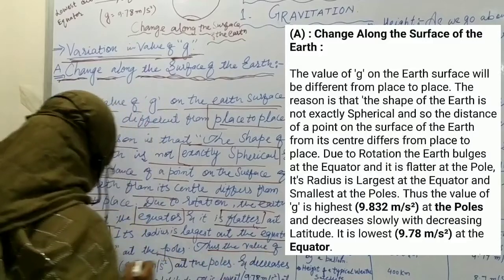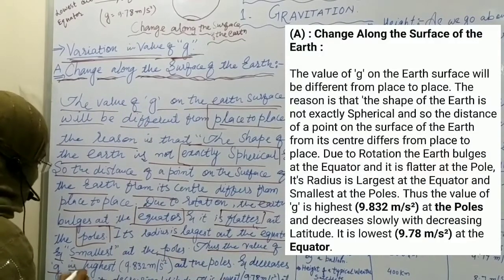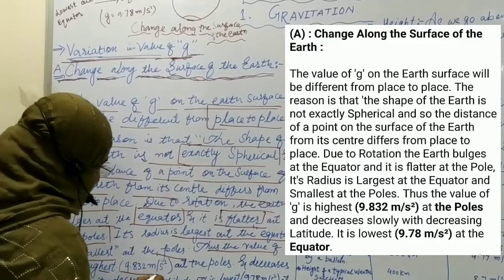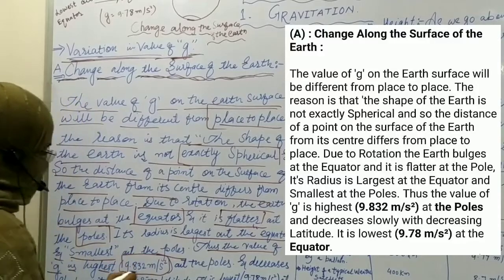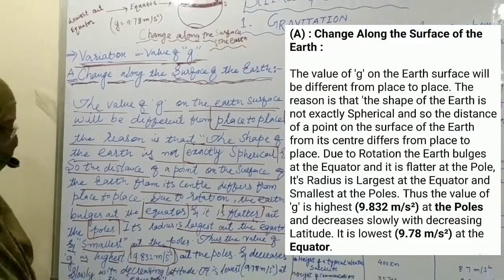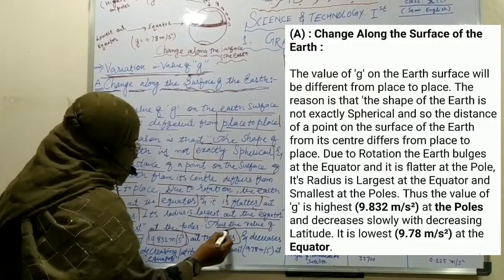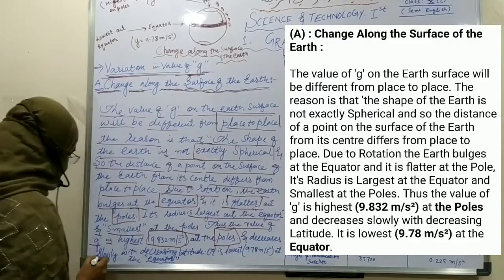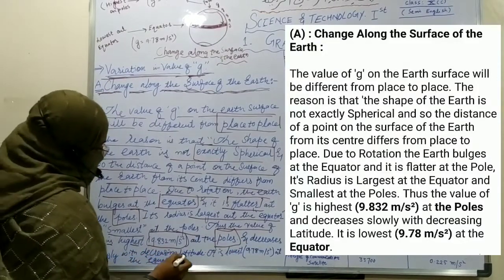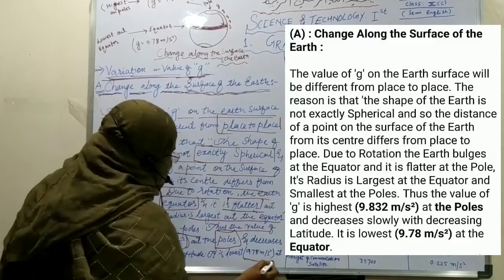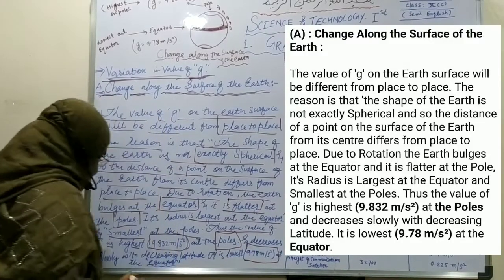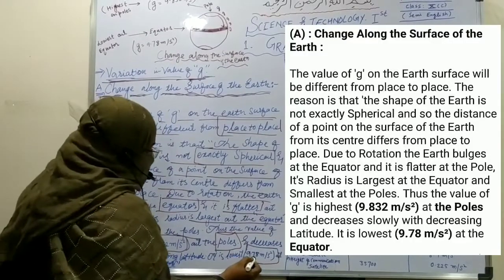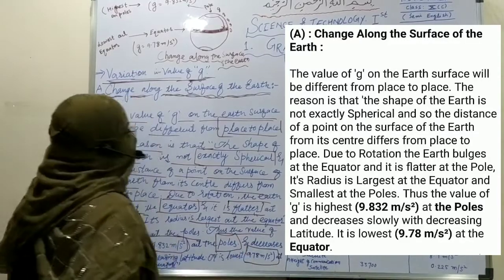Thus, the value of g is highest, that is 9.832 meter per second square, at the poles, and will decrease slowly with the decreasing latitude. It is lowest at the equator, that is 9.78 meter per second square.